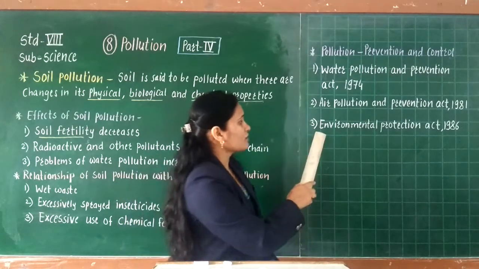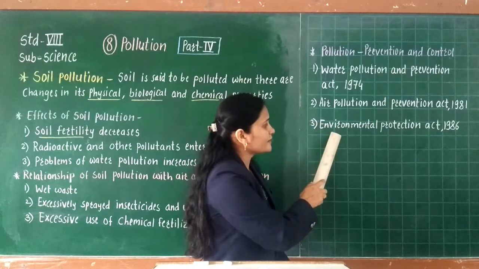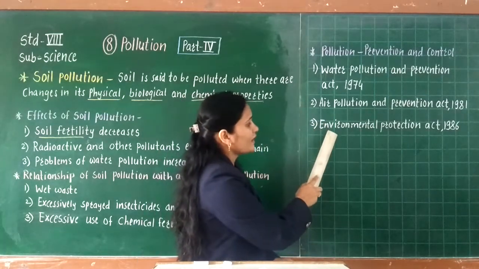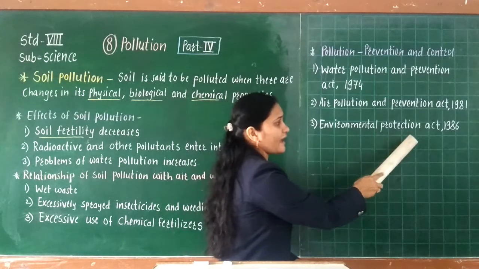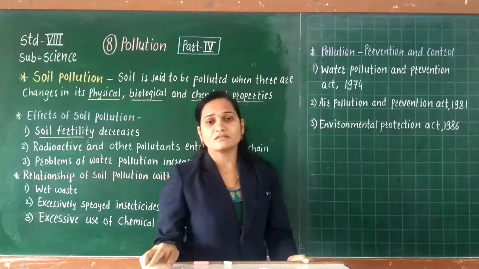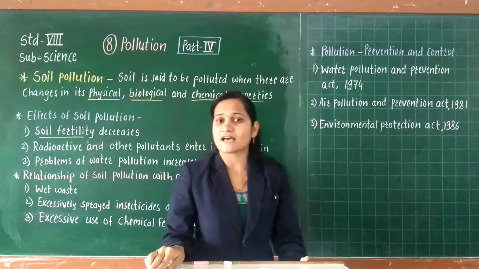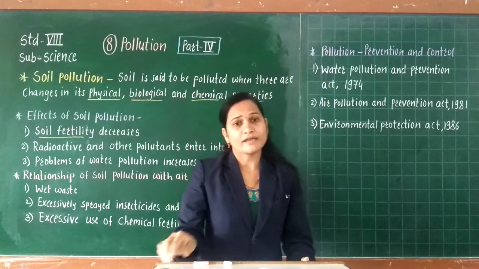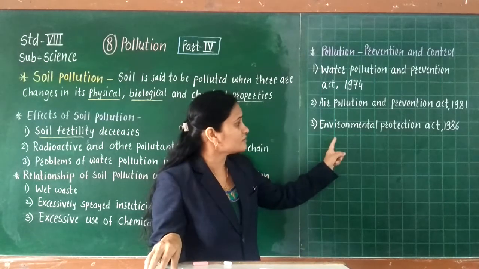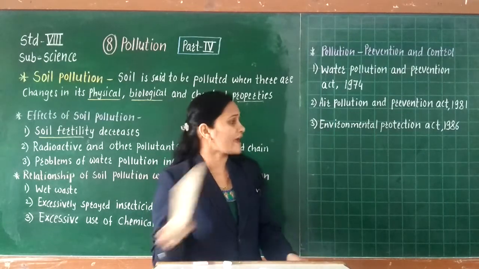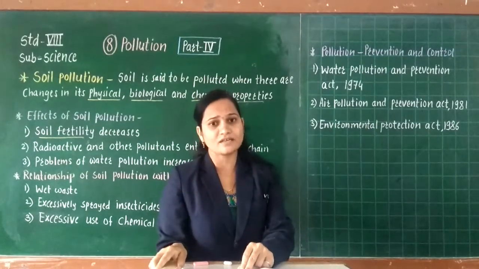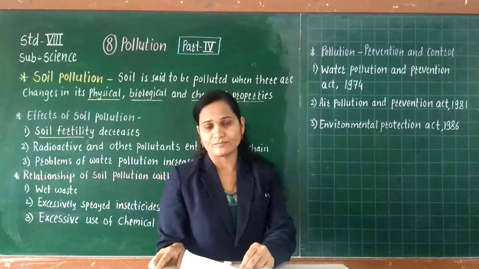And the third law is given related to the environment. Which act is given there? The Environmental Protection Act, 1986. Whatever rules and regulations are there related to the protection of the environment, all are given in this act. And what is the act? The Environmental Protection Act, and it is given in 1986.